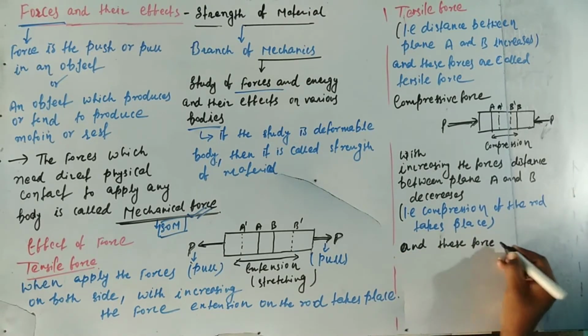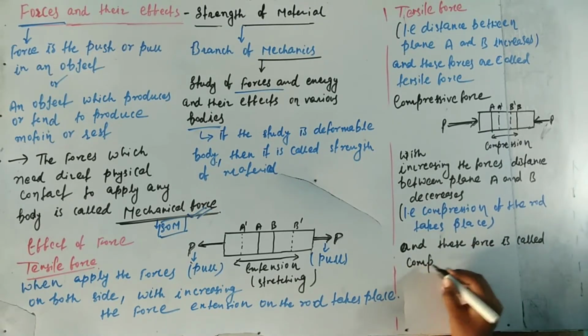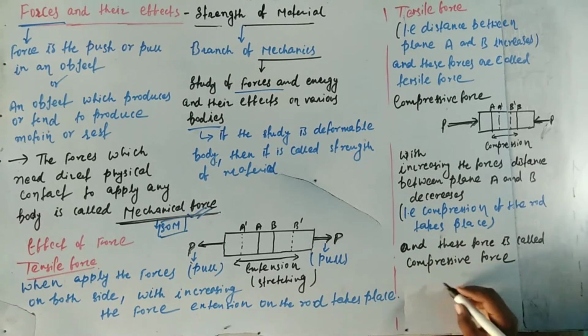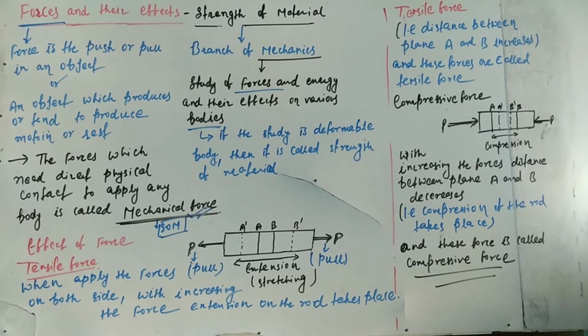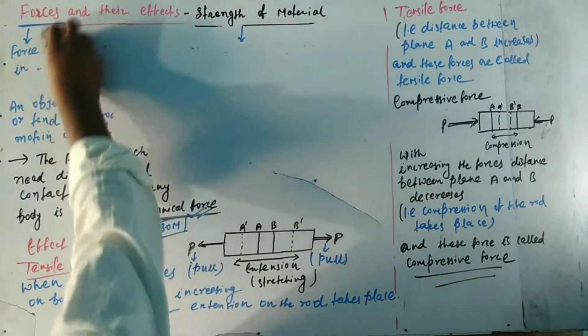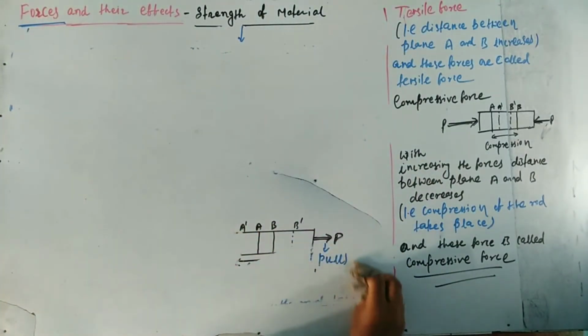When we apply the force on the rod, then compression of the rod takes place. It means if we take two planes A and B, the distance between planes A and B will decrease. That is, it says that the compression of the rod takes place.